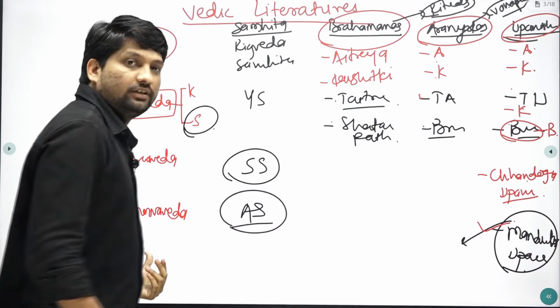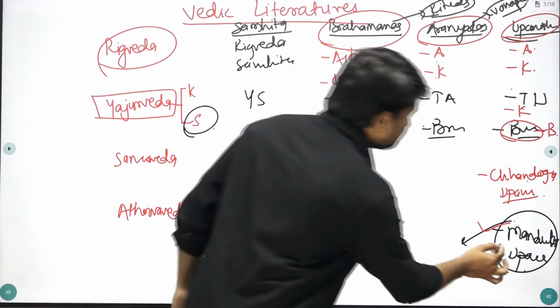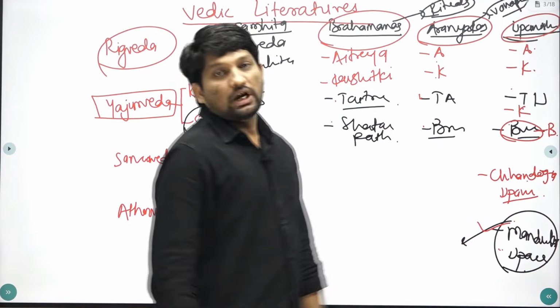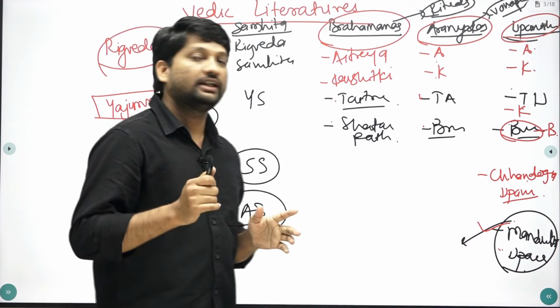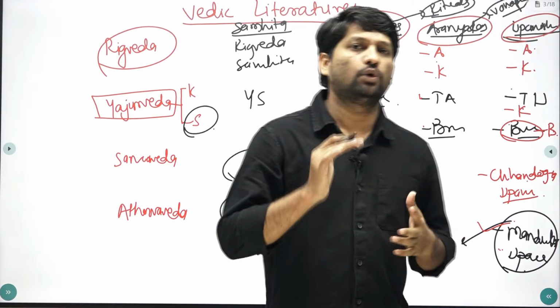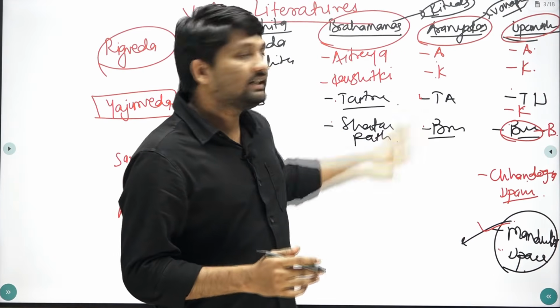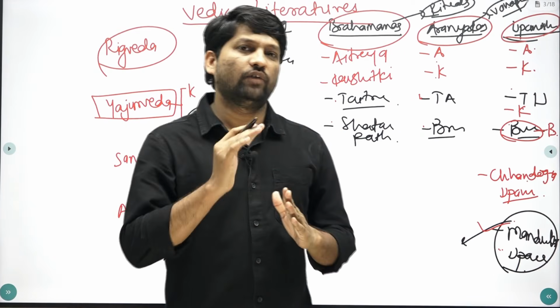For Atharvaveda, the most important text is Manduka Upanishad. Why is this important? Because our national motto Satyameva Jayate is taken from this Manduka Upanishad. So these are the important points from Vedic literature.